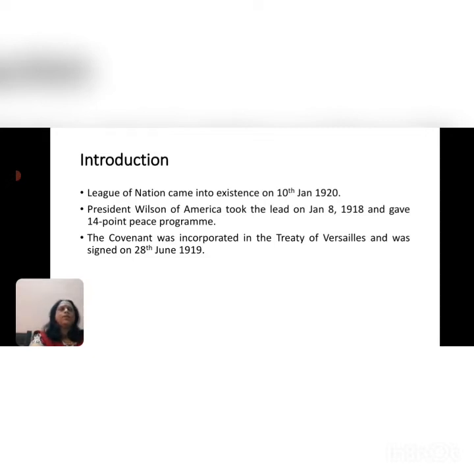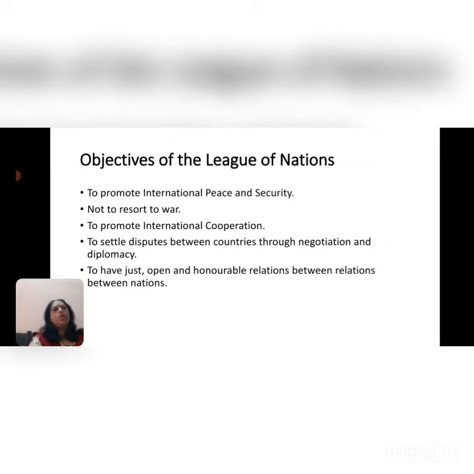As a result, American President Woodrow Wilson took up a lead. He took an initiative and came up with a 14-point peace program. The covenant was incorporated in the Treaty of Versailles, which was signed on 28th June 1919. So basically, the 14-point peace program given by Woodrow Wilson and the Treaty of Versailles were the base for the formation of the League of Nations.